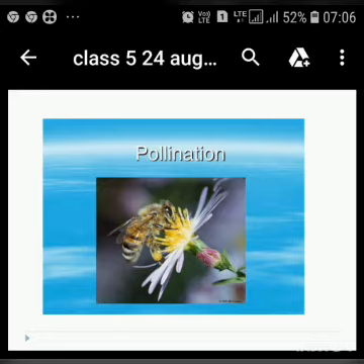When the pollen grain reaches the female part of the plant, the pollen grain combines with the egg, and then the process known as fertilization takes place.